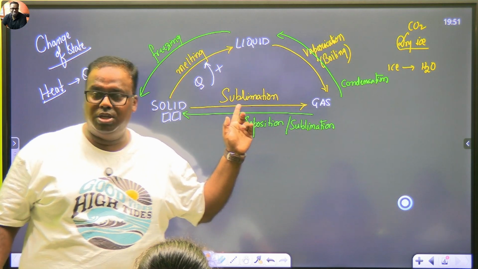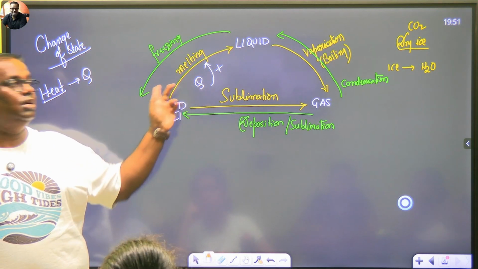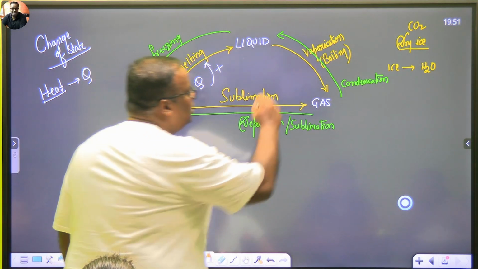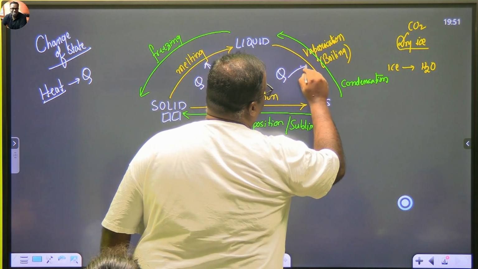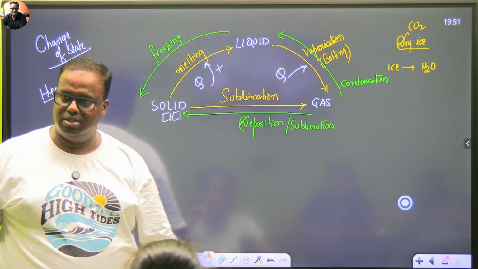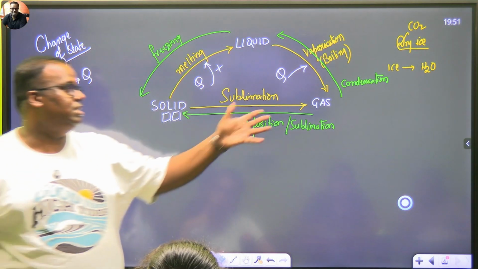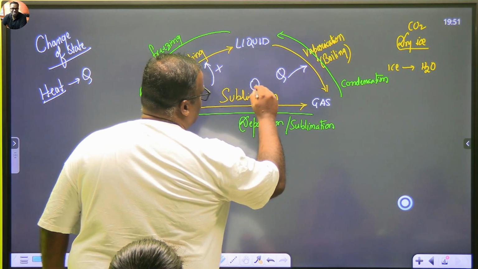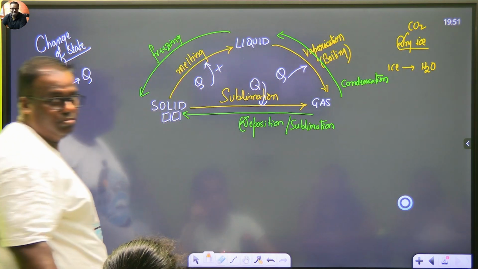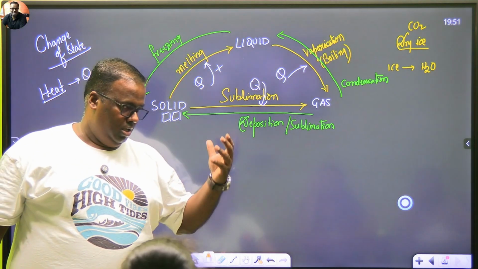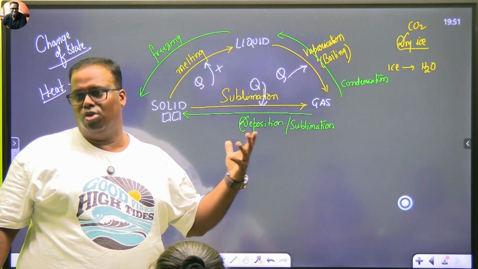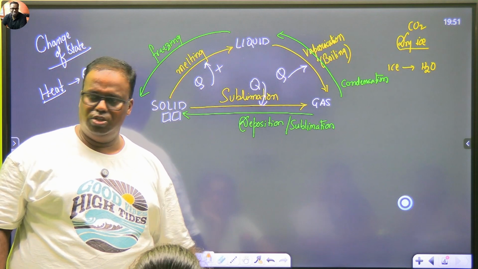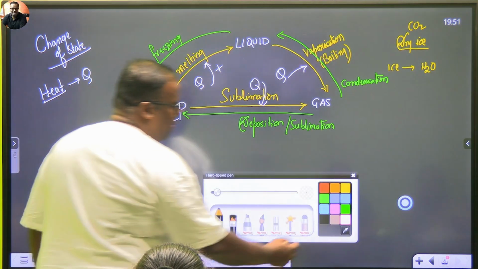Melting is endothermic. Unless and until you apply heat, the ice is not going to melt to water. Have you understood? Even in this process, we are applying heat. Have you understood? And in sublimation also, obviously you have to apply heat, right? If there is no heat or no contact, then the naphthalene balls will never actually vanish away. Have you understood?